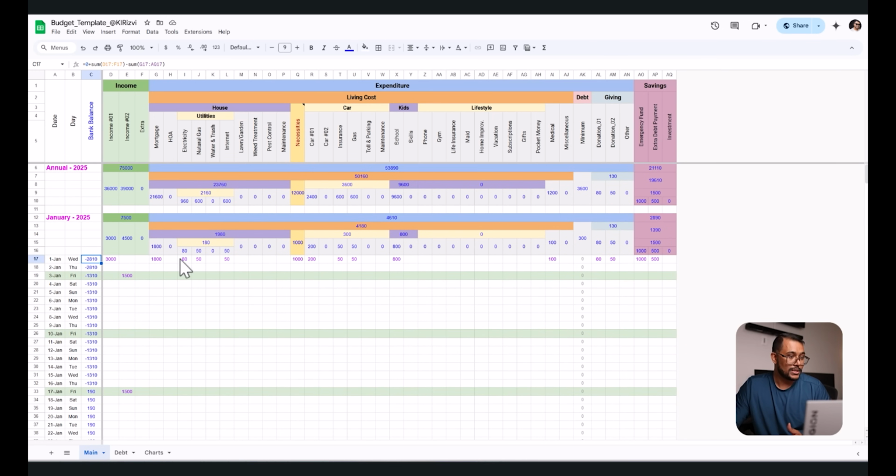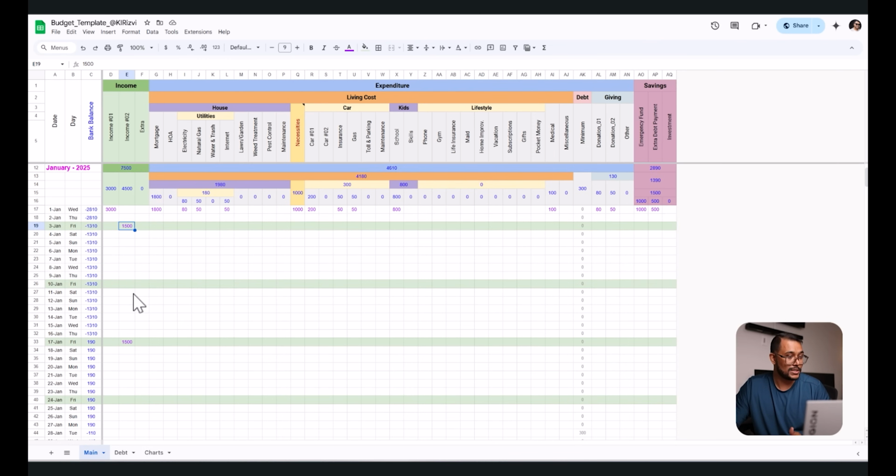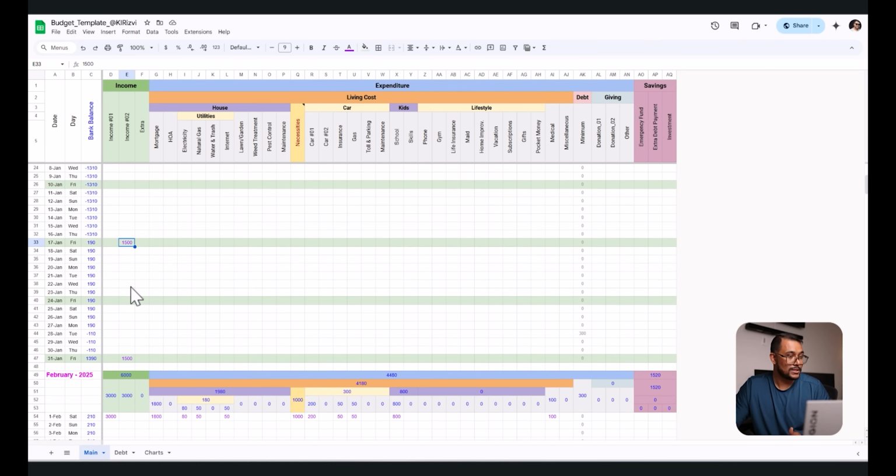Because I did all the distribution on day 1 of January, but your paycheck didn't happen on day 1. One of them happened on the 1st, and the bi-weekly paycheck came. One is Friday, another second Friday, and the last one is January 31st. So because of that distribution, your negative balance becomes positive that way.